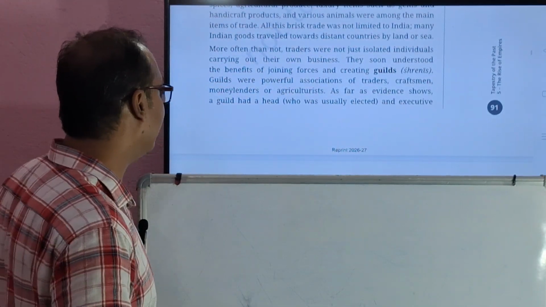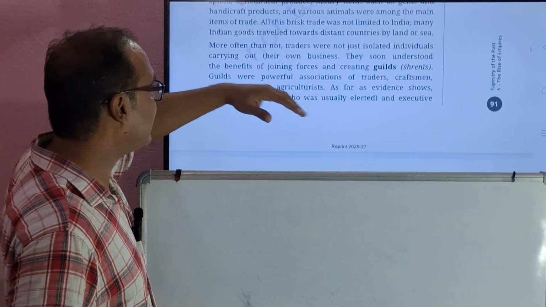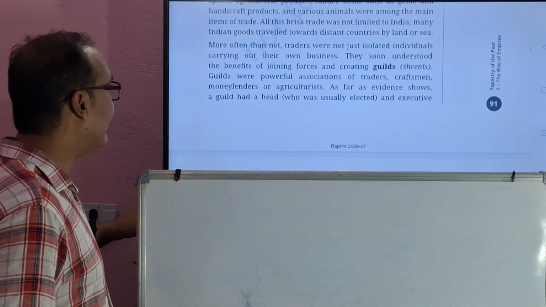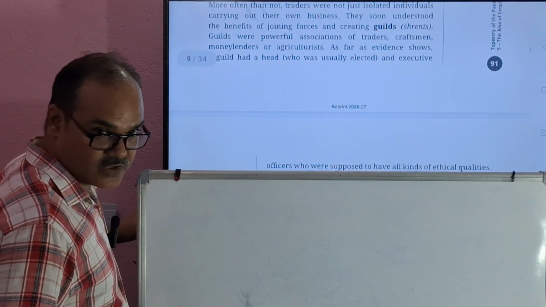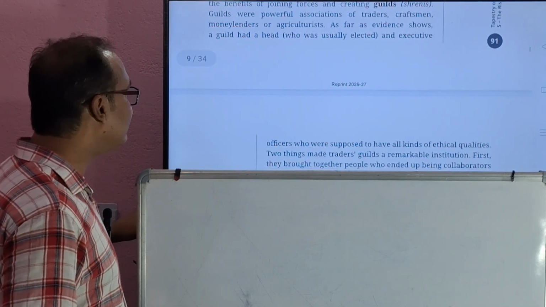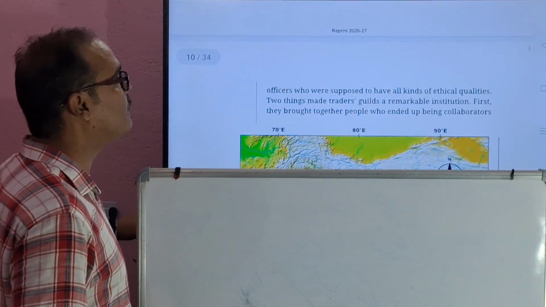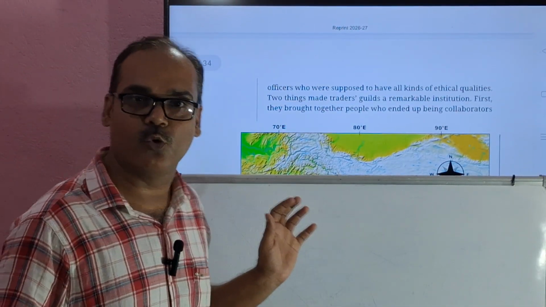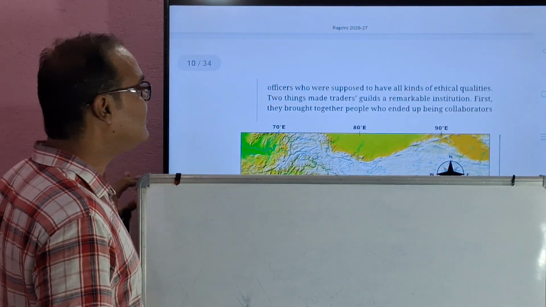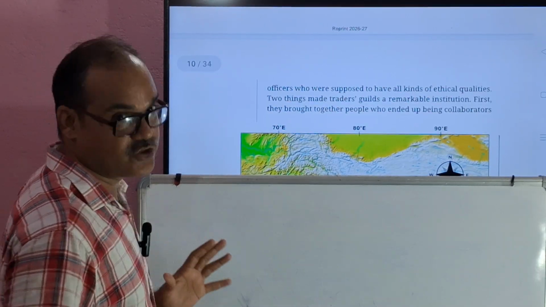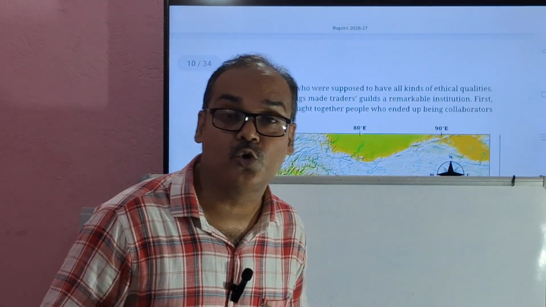Got it? Okay. As far as evidence shows, a guild had a head, usually elected, and executive officers who were supposed to have all kinds of ethical qualities. Two things made traders' guilds a remarkable institution. What were the two things?